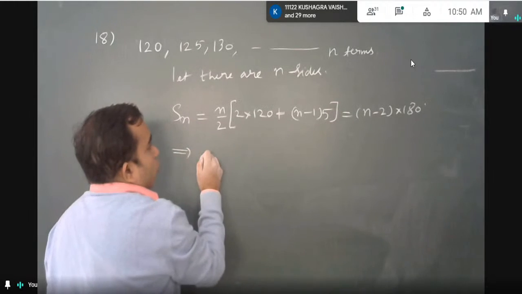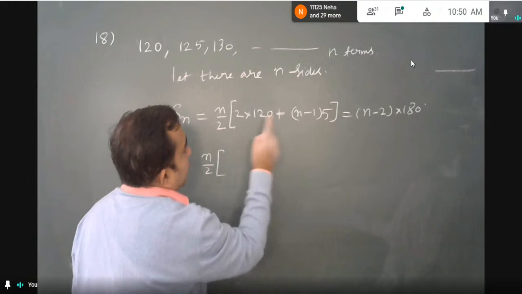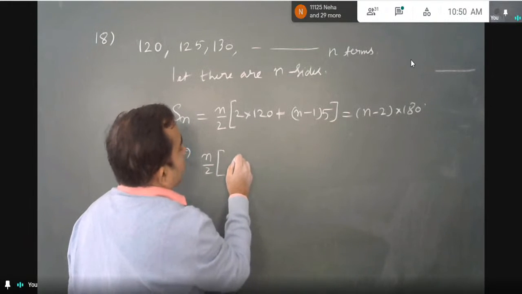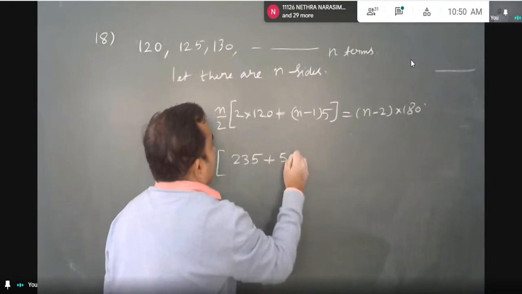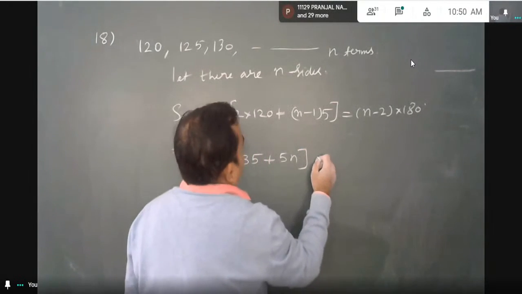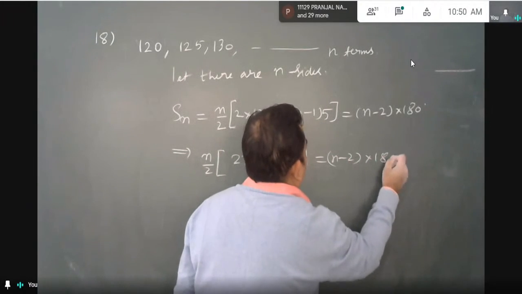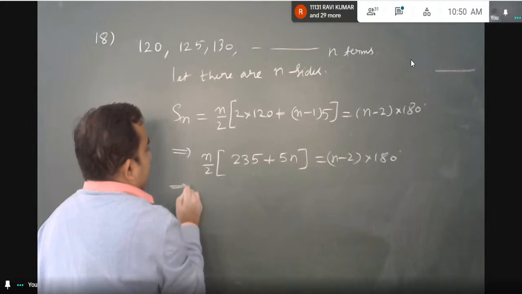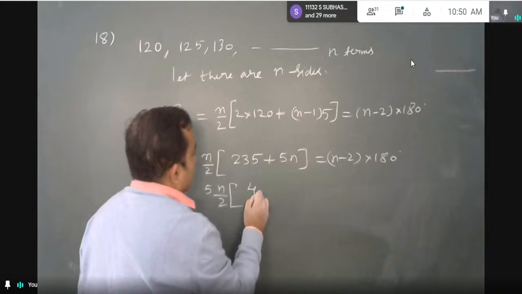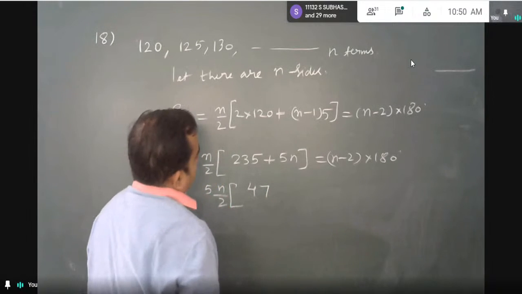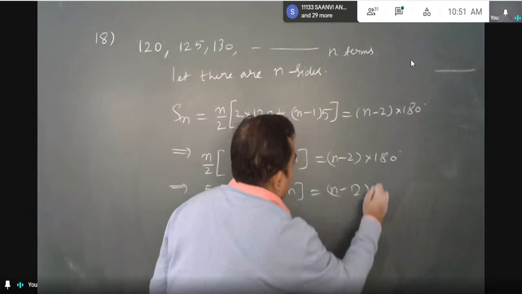So this is going to be n by 2 into 240 minus 5, 240 minus 5 is 235, plus 5n is equal to n minus 2 into 180. 5 common, I'll take 5n by 2 in the bracket. I'll have 5 into 7 is 35 plus n is equal to n minus 2 into 180.